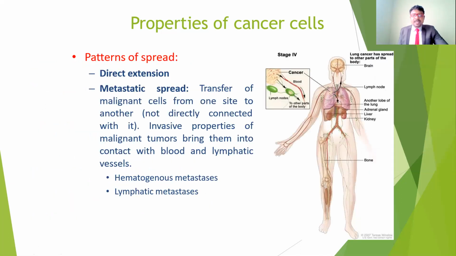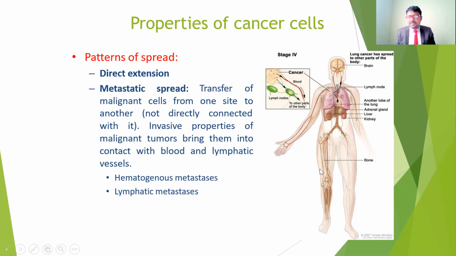In the case of metastatic spread, metastatic spread means it transfers malignant cells from one site to another that is not directly connected. This affects these properties: malignant tumors bring them into contact with blood and lymphatic vessels. So there is hematogenous metastasis and lymphatic metastasis.